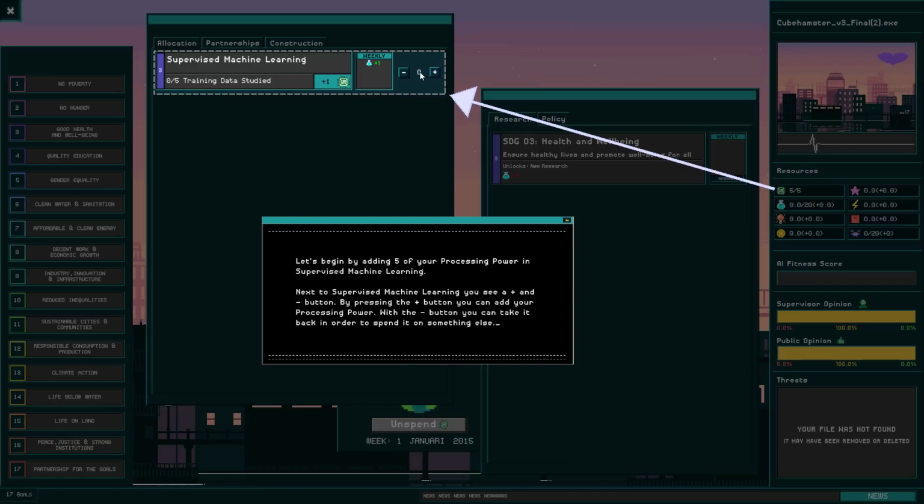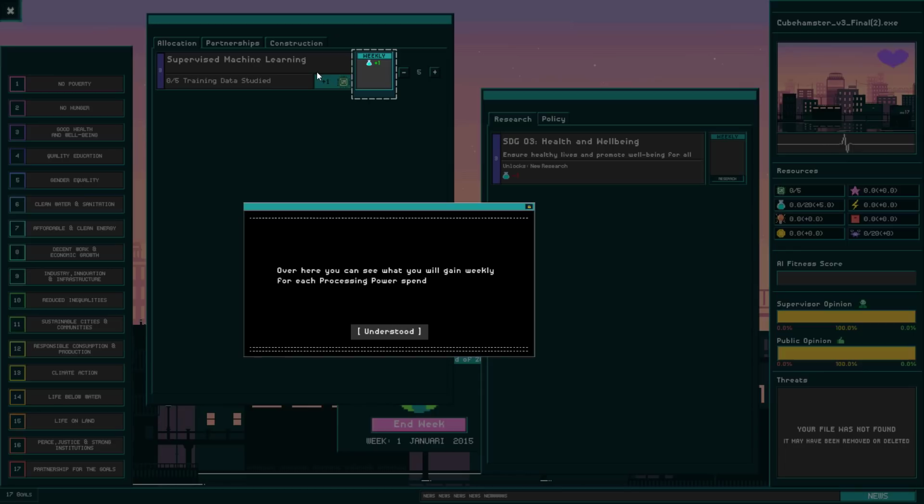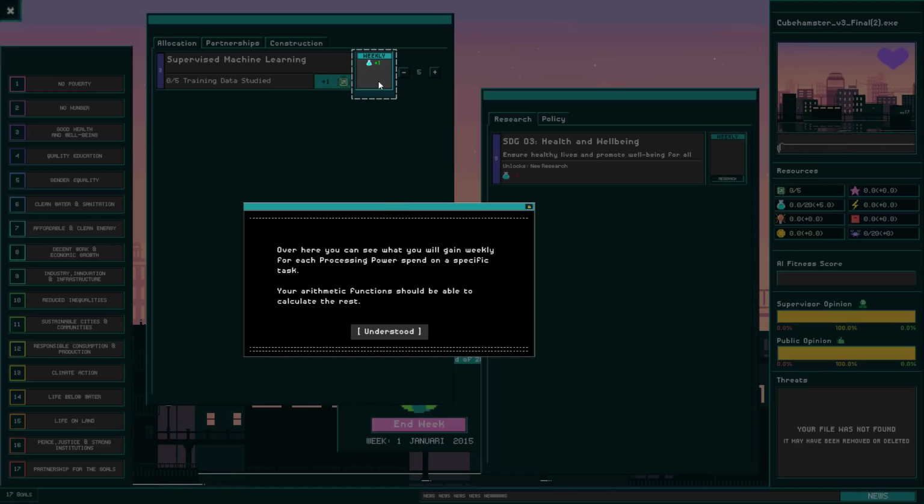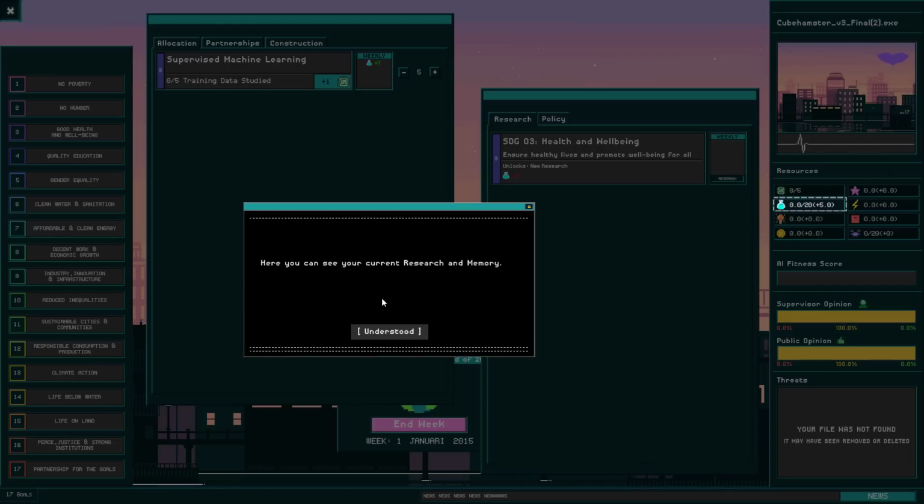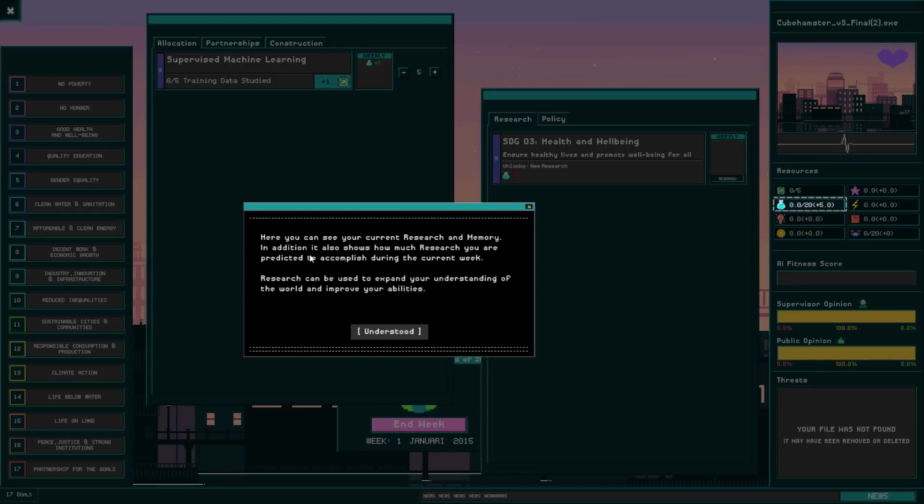As an AI, let's do some supervised machine learning. I can press the plus button here and add some of my points and remove them into this allocation. In this little weekly box, it says that for every point I spend, I will essentially get +1 of this little bottle icon thingy. And the little bottle icon thingy is in fact research.